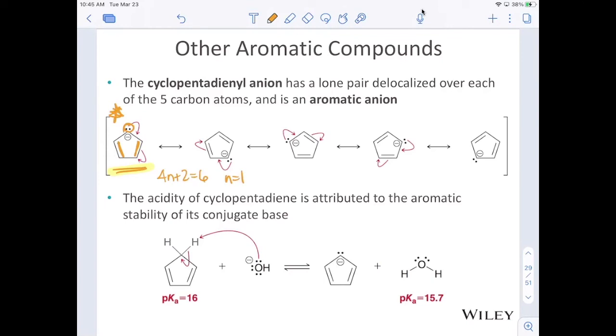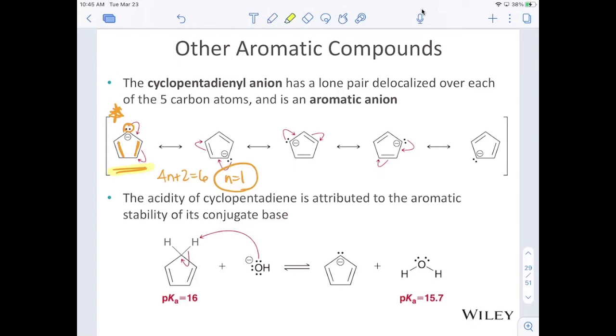If we draw all 5 of the resonance structures of cyclopentadienyl anion, we see that that negative charge moves and it hits every single one of the 5 carbons. So not only is the charge completely delocalized, but we also have n equals 1, so we have this aromatic distinction.